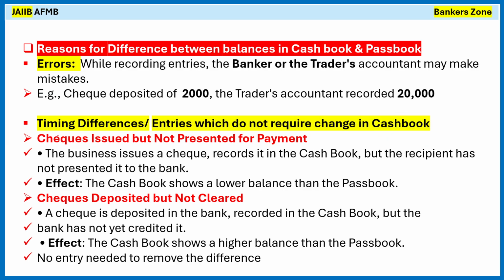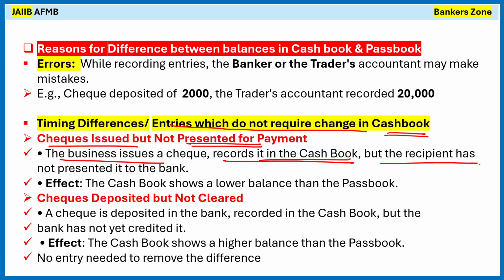That's why we can say the check issued but not presented. When we issue the check, we will make the entry into the cash book immediately. We will not wait whether it will be presented or not. That's why the entry does not require changes in the cash book. See, the business issues a check, records it in the cash book, but the recipient has not presented it to the bank. For example, we are the accountant of one business and we have issued a check of say 5,000. So immediately when we issue the check, we will make an entry of 5,000 in the cash book.